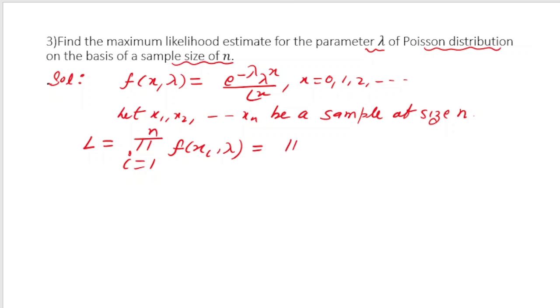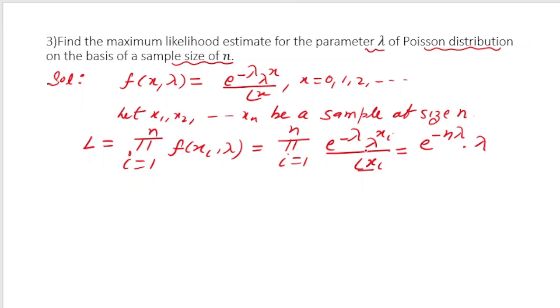So here product of i varies from 1 to n, and what is f of xi, lambda? It will be e to the power minus lambda, lambda to the power xi by factorial xi. I hope you will be able to write this. If you take e to the power minus lambda, it will come n times, because for i is equal to 1, for i is equal to 2, for i is equal to n. And if you multiply e to the power minus lambda n times, the exponents will be added. So minus lambda will be added n times, so it will become e to the power minus n lambda